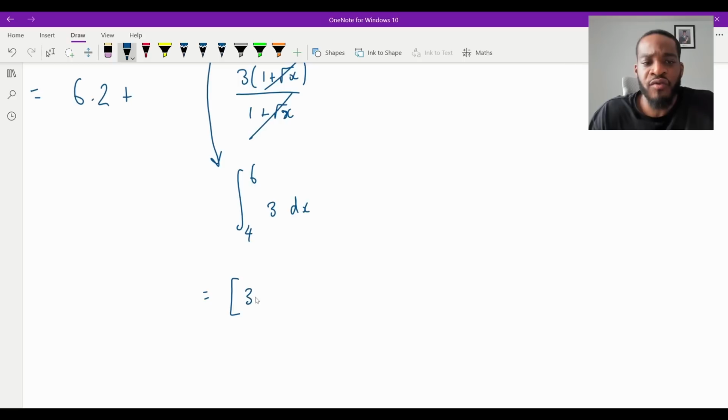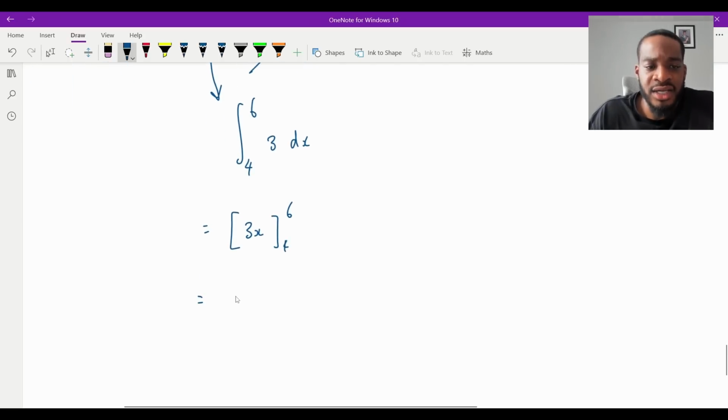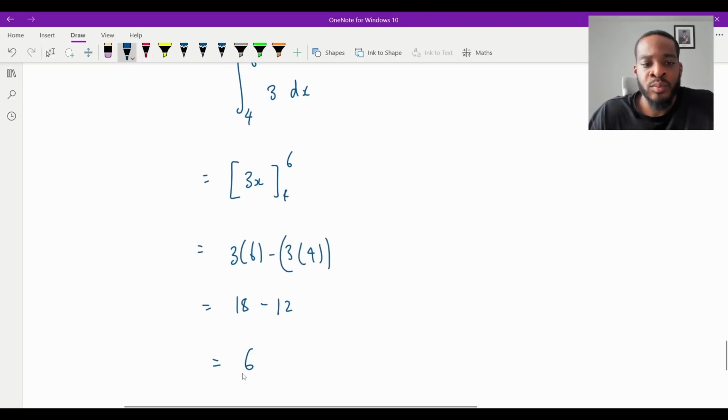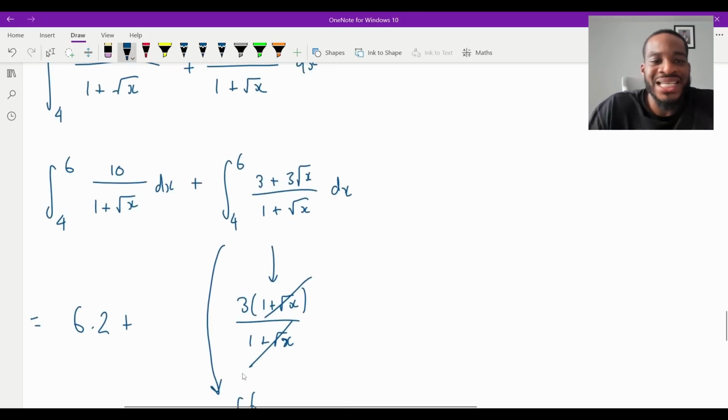Integrating 3 becomes 3x between 4 and 6. Plugging that in, that's going to be 3 times 6 minus 3 times 4, like that. 18 take away 12, which is 6. So we now know what this is equal to.